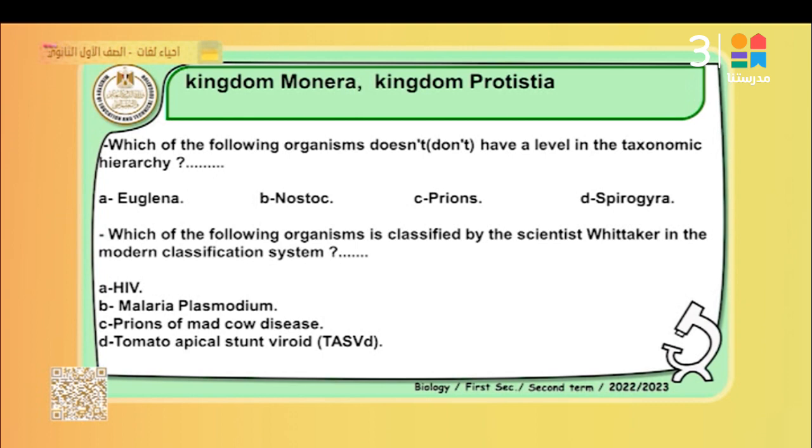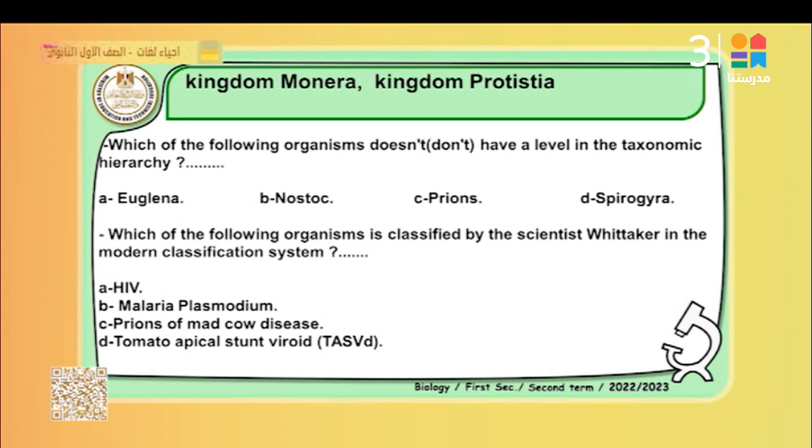Which of the following organisms doesn't have a level in the taxonomic hierarchy? Euglena, Nostoc, prions, Spirogyra. Euglena undergoes the divisions of modern classification. Nostoc is from the Eubacteria, autotrophic. Prions are a specific type of agent that causes mad cow disease. The best answer is prions, because prions represent a specific type of virus. A virus doesn't undergo the hierarchy of the 5 kingdoms: Kingdom Protista, Kingdom Monera, Kingdom Animalia, Kingdom Plantae, Kingdom Fungi.